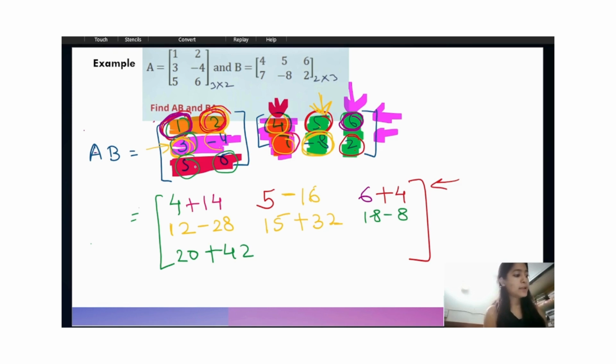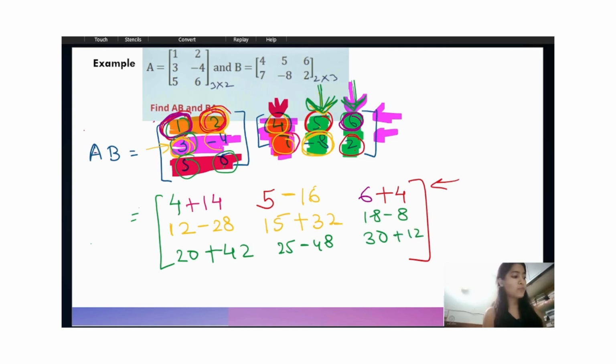Okay, next the row will be the same, only the column will change, to the second column. So 5 times 5 is 25, and 6 times minus 8 is minus 48. And again the row will be the same and the column will change to the third. So 5 times 6 is 30, and 6 times 2 is 12.